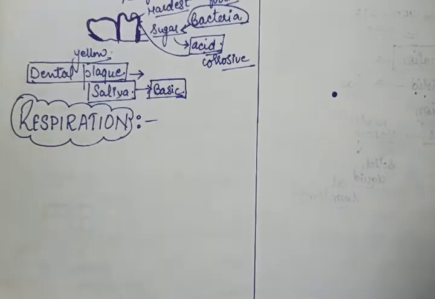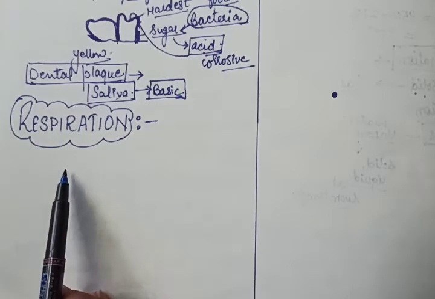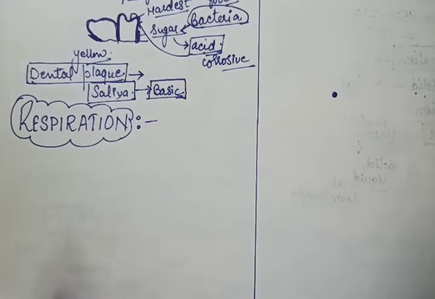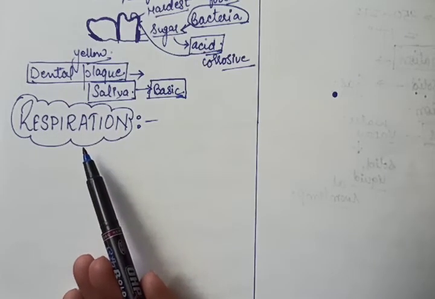That process of giving energy is respiration. Students, in nutrition, we have done only the digestion of the food, not the production of energy. Now we will study how the food is used to produce energy, and that process is called respiration.